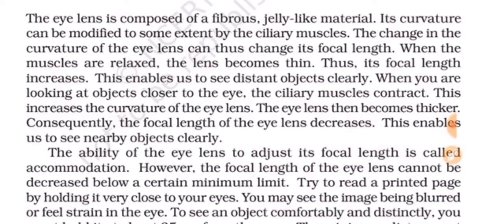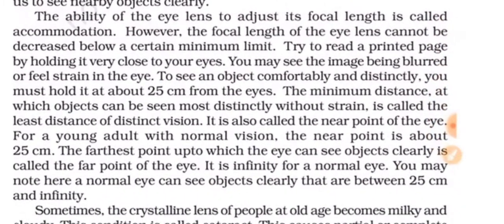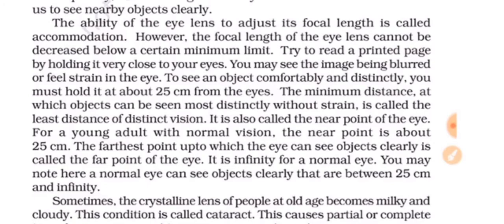This power is known as power of accommodation. So it is given in this paragraph, the definition of power of accommodation. This you need to learn, and how iris and pupil adjust the focal length and aperture so that we can see the nearby as well as far away objects clearly. Now, this is the definition of power of accommodation.